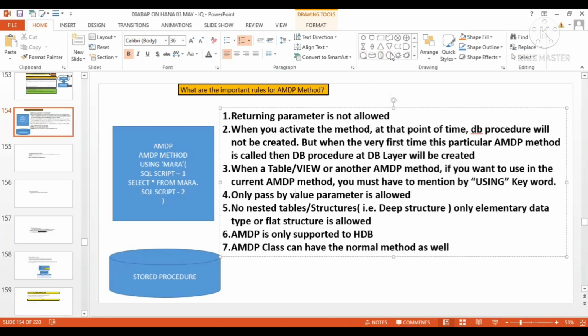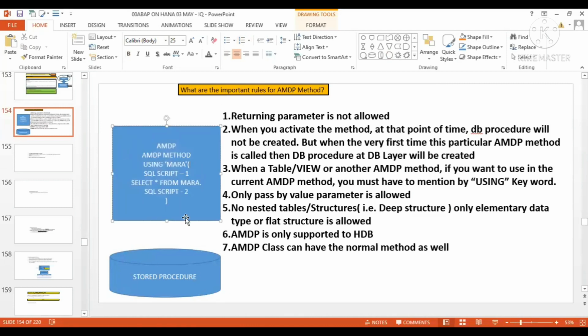Here you can see you have the application server layer, and here you have the database layer. When you write the SQL script, that gets stored at the database layer.